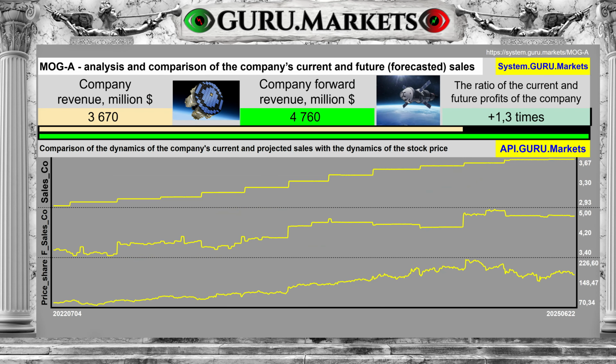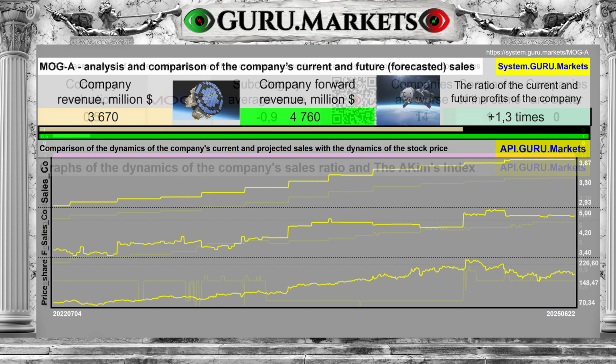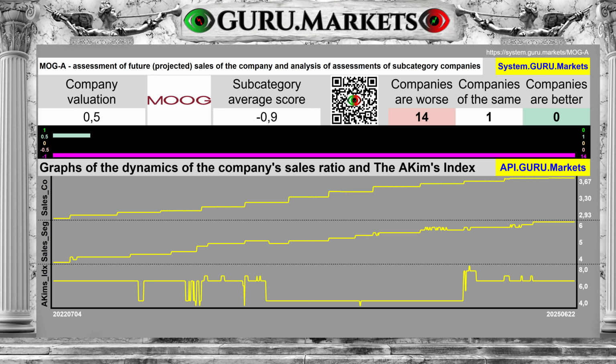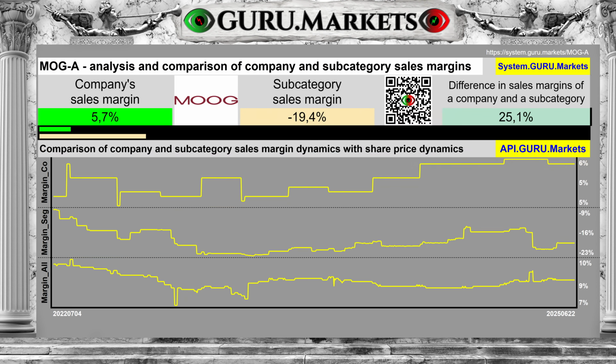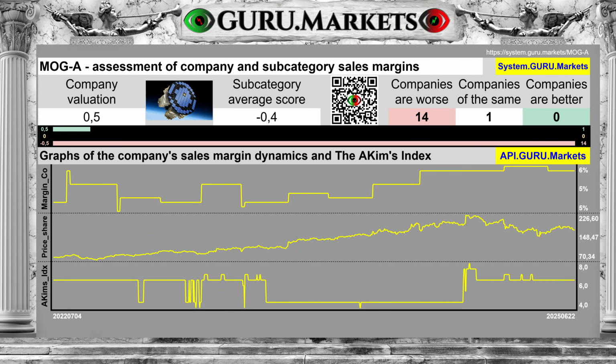Revenue for the last 12 months was $3,670 million. Forward revenue for the next 12 months is provisionally $4,760 million. Assessment of the indicators of expected future sales volumes in comparison with the indicators of companies in the subcategory, good, 0.5 points. The sales margin is 5.7%, with an average in the subcategory of minus 19.4%. Marginality assessment compared to the indicators in the subcategory, good, 0.5 points.